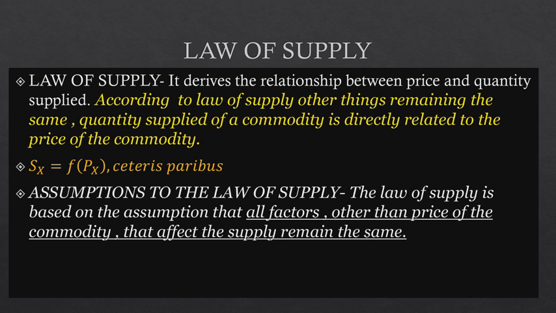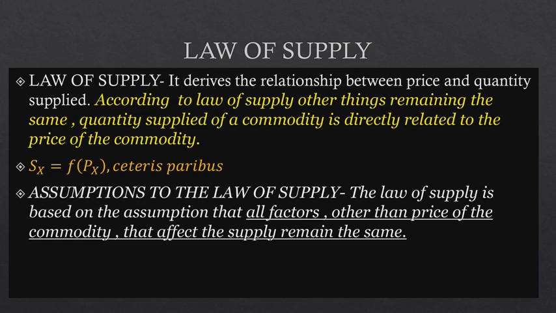Meaning that when the price of a particular good, like a pen, which today you're buying at rupees 5, increases to rupees 10, that means there is an increase in the price. According to the law of demand, when the price of a commodity increases, the demand for that commodity falls.